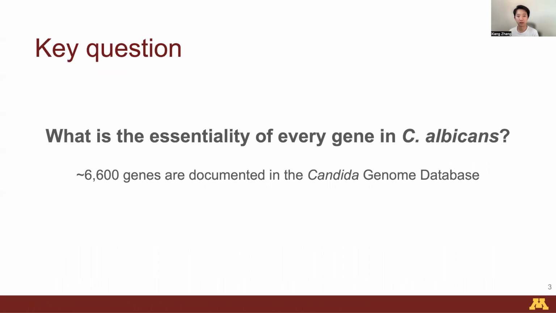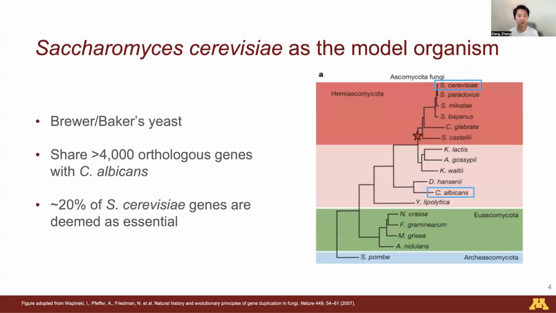And one key question in this field is, what is the essentiality of every gene in C. albicans? If we take a look at one of the model microorganisms, which is the baker's yeast, that shares more than 4,000 orthologous genes with C. albicans, we would find that under standard laboratory conditions, there are about 20% of yeast genes deemed as essential.